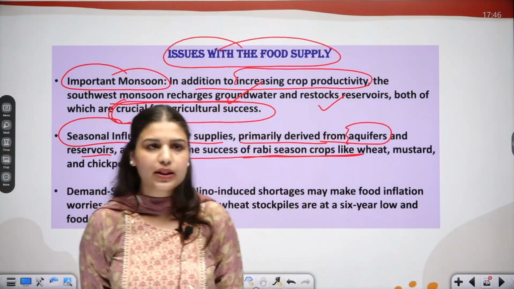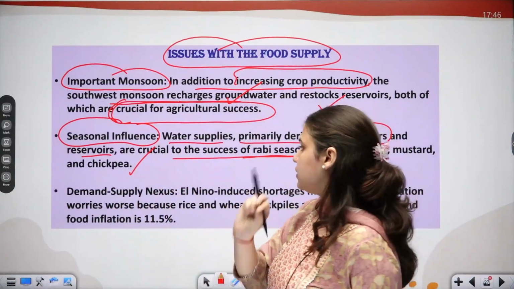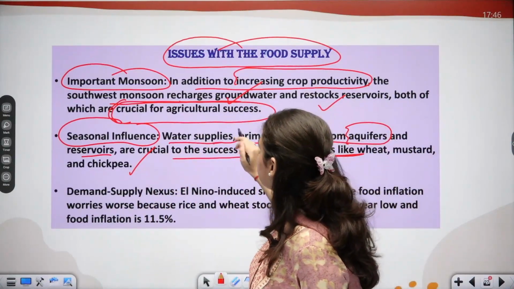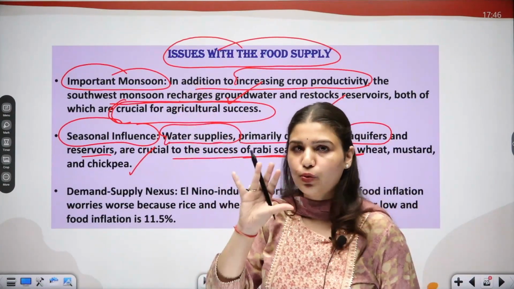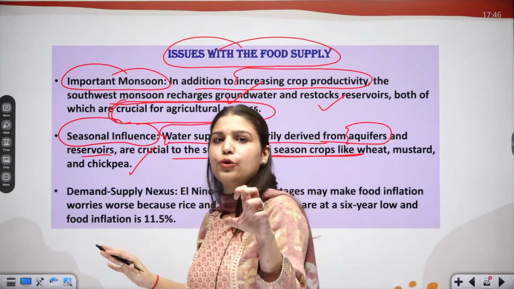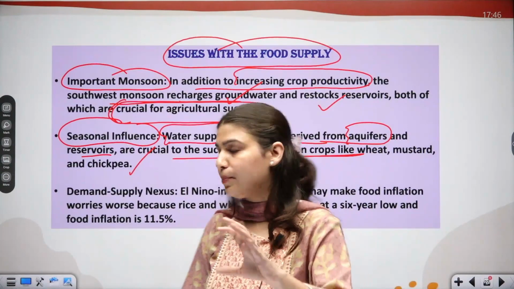We know that we have majorly two seasons, Rabi season and Kharif season. So these water supplies are really important, specifically from the southwest monsoon. It is very important for our agricultural productivity.